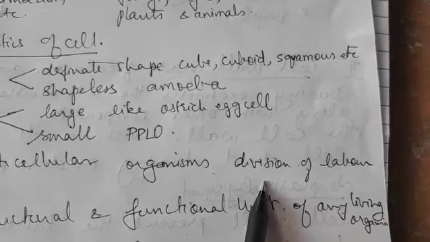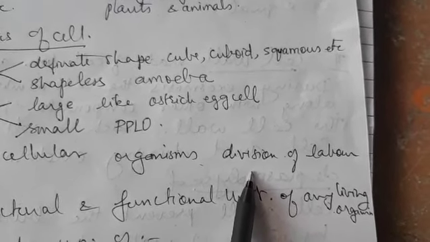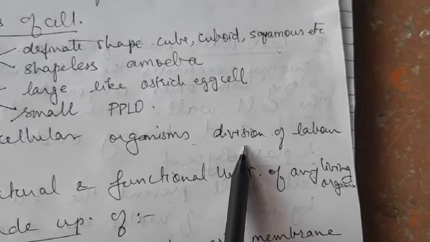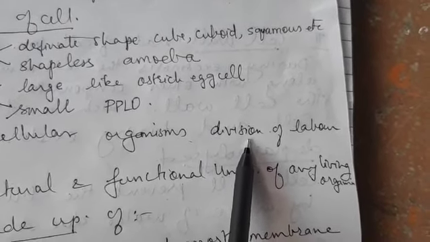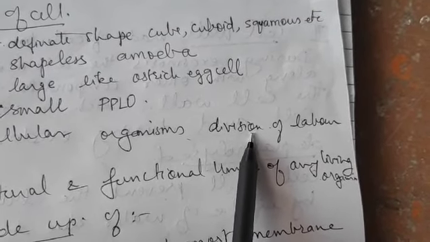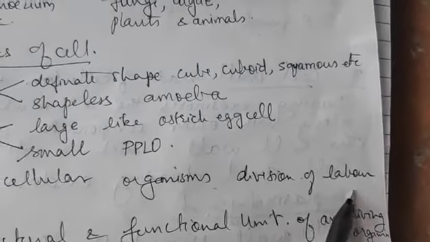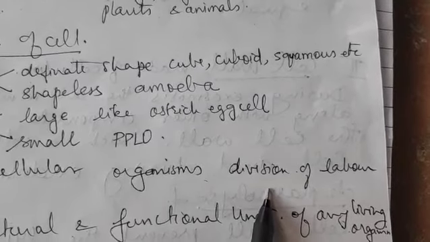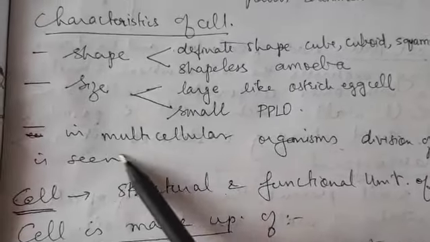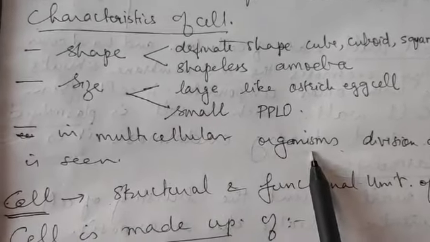For respiration you have a group of cells, organs, tissues which are working, which will not take up the function of digestion. Those organs, cells, tissues which are involved in digestion cannot participate in reproduction. So that is called division of labor. For different jobs, different groups of cells are assigned. That is a feature of multicellular organisms.